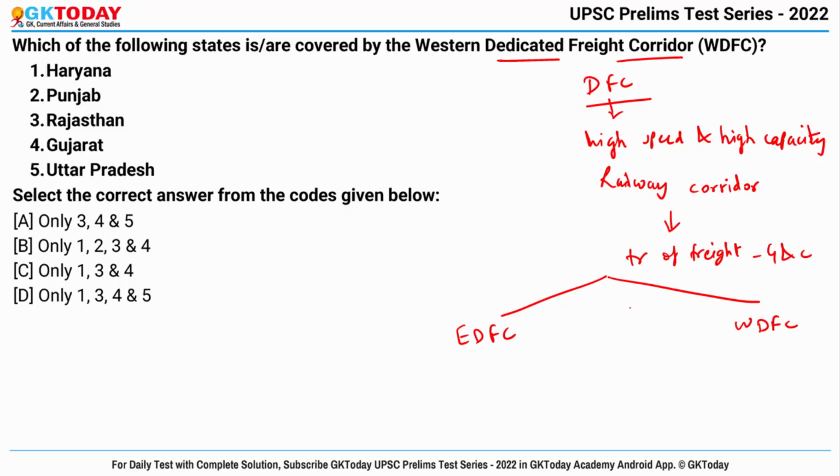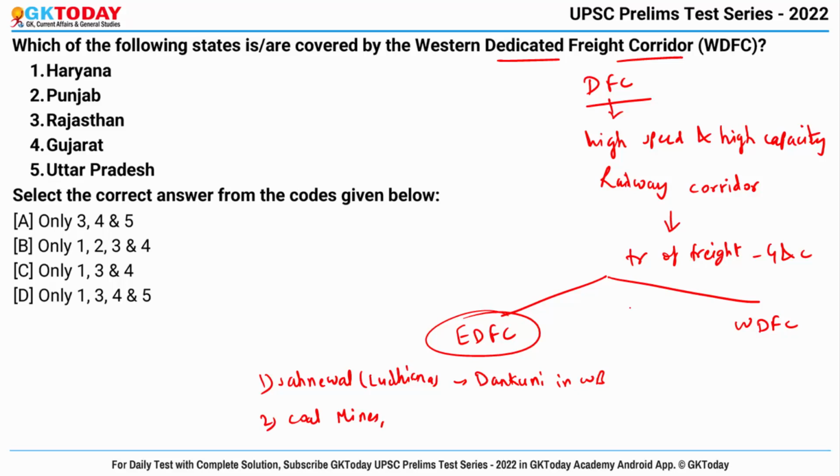Okay. Talking about EDFC, it starts at Sahnewal, or you can say Ludhiana in Punjab and ends at Dankuni in West Bengal. And this EDFC route has coal mines, thermal power plants and industrial cities. And this route covers Punjab, Haryana, UP, Bihar, West Bengal and Jharkhand.